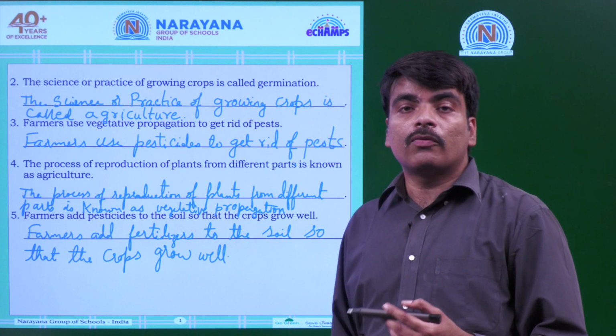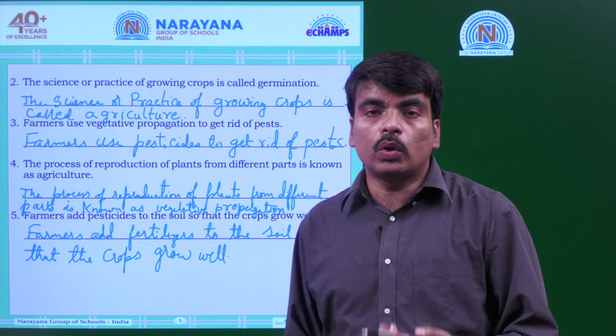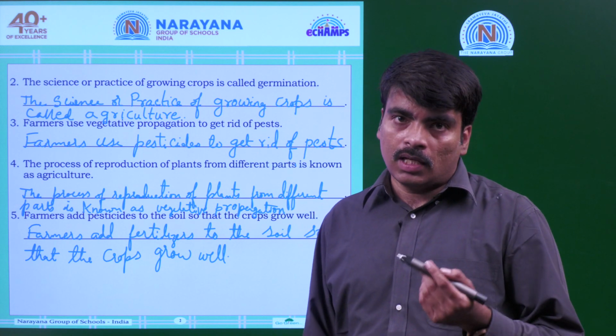Okay. So, by adding fertilizers, the fertility of the soil increases and farmers will get a good crop. In this way, agriculture is done.